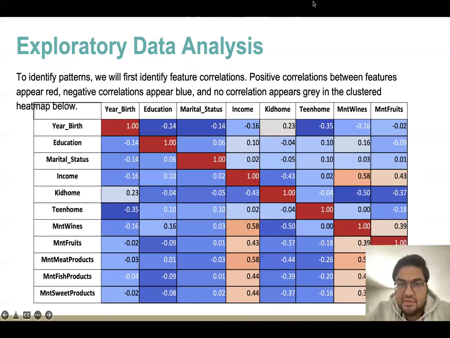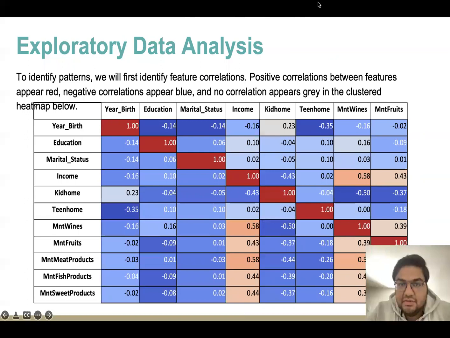Now, I'll be talking more about some of the detailed insights which we wanted to run before going deep into the clustering and the regression methods. On your left-hand side, if you see the total amount spent on wine was positively correlated with the income. And on the other hand, we see that the amount spent on wine was decreasing if you have more kids at home.